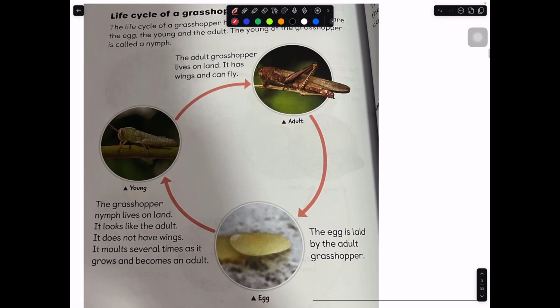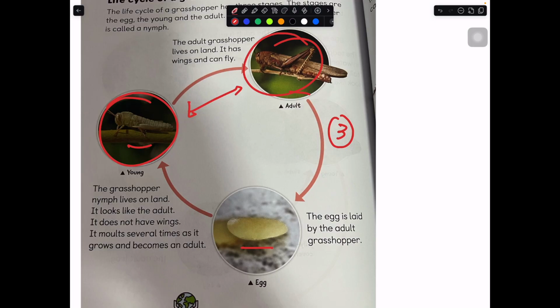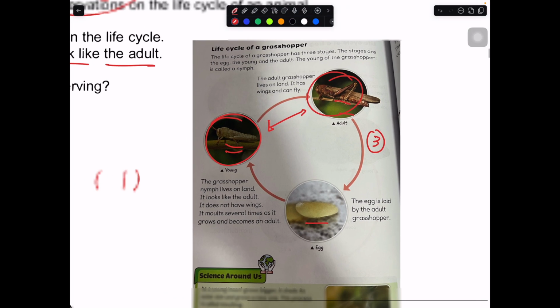Last one is your grasshopper. The grasshopper: the egg, young, adult. Okay, 3 stages also. But the young look like the adult. Based on that picture, they resemble each other. Can you see? Take a look. It really looks like each other. That's why we don't choose it.